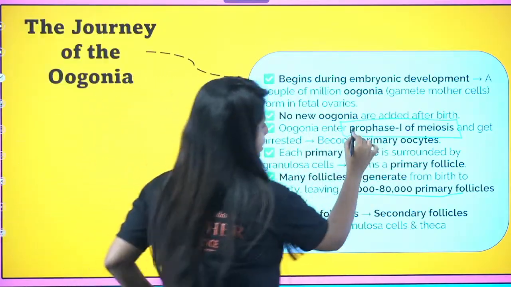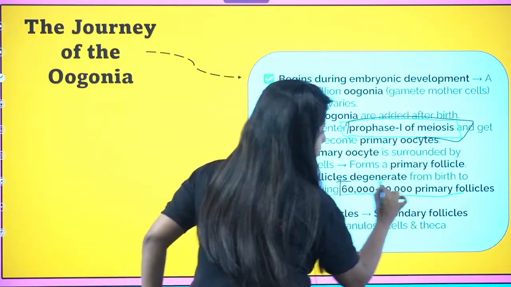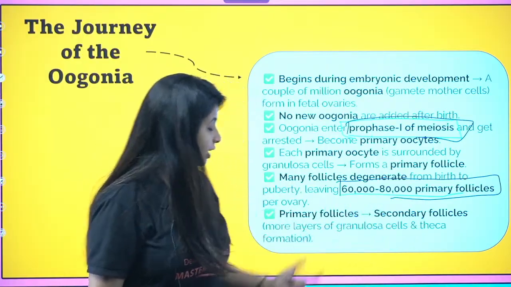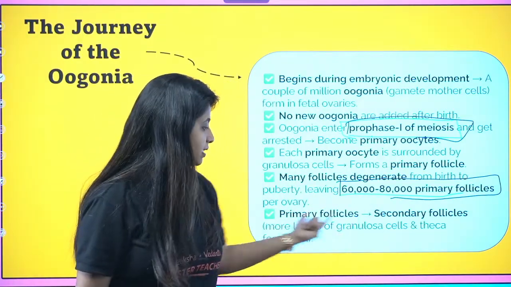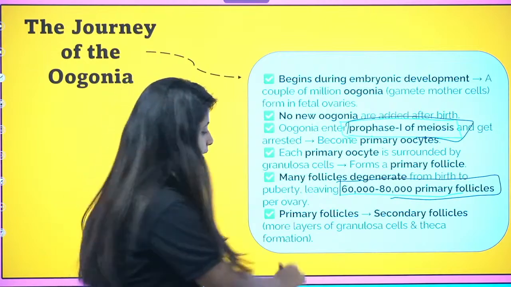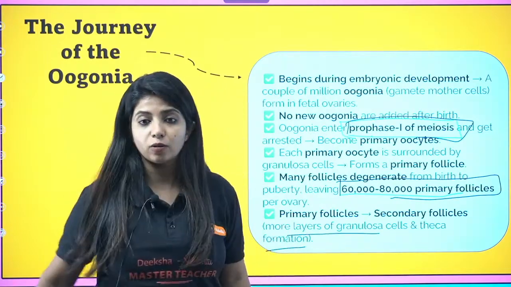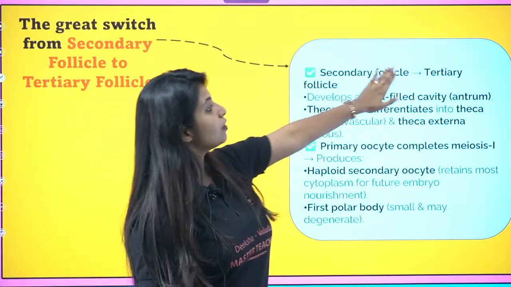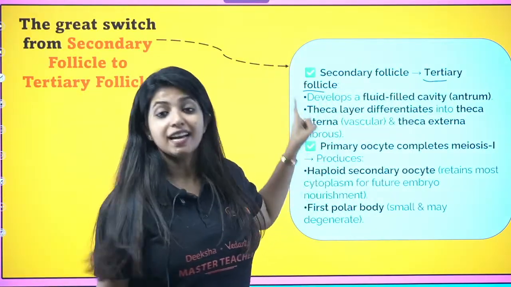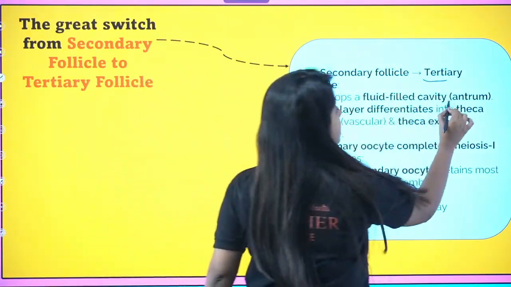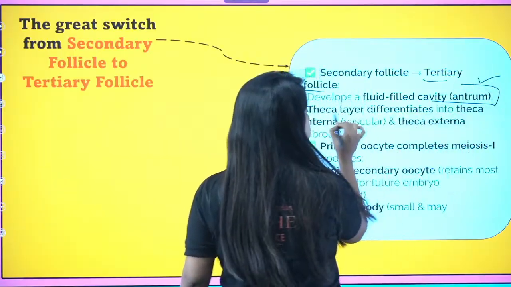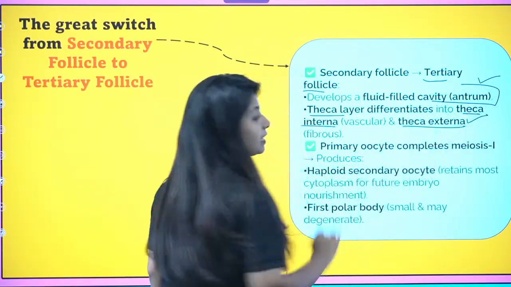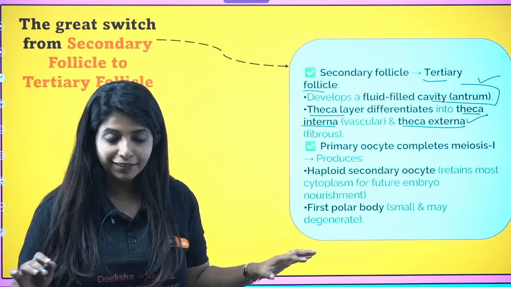These things are important. 60,000 to 80,000 primary follicles is important. Now the primary follicles convert to secondary follicles, with more layers of granulosa cells, and theca formation happens. The theca layer is also being formed, and more granulosa cell layers are also being formed, just like how we discussed it. Later, the secondary follicle transforms into a tertiary follicle and develops a fluid filled cavity, that is the antrum. This is something new. And what happens to the theca layer? It differentiates into theca interna and theca externa. That also happens. Clear? Yes, ma'am.